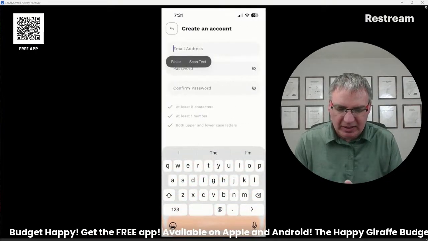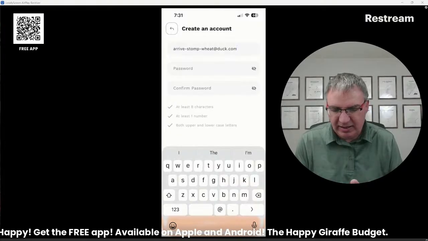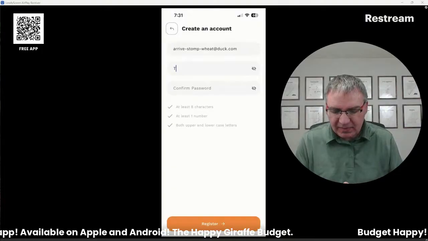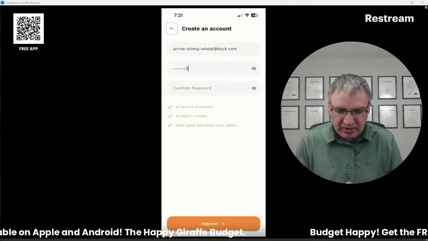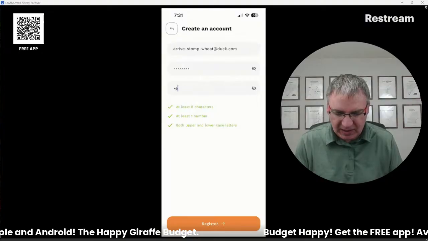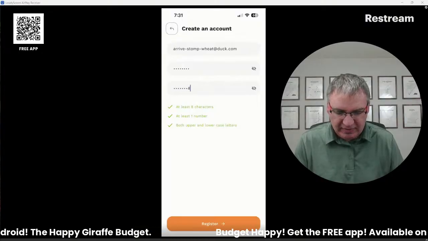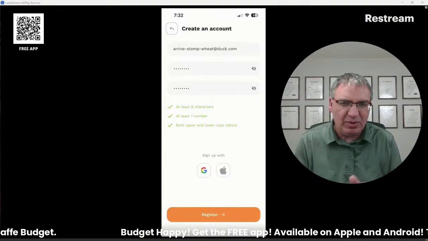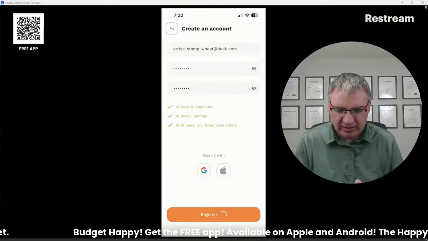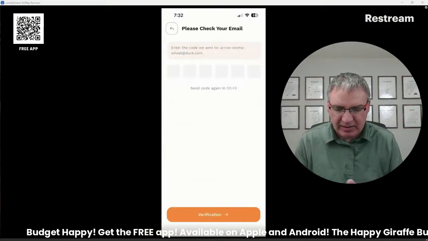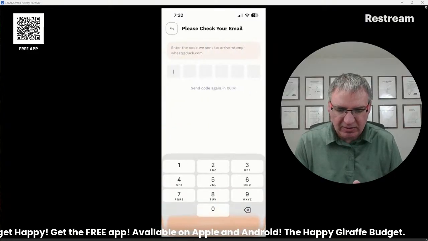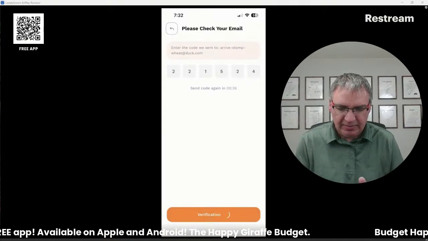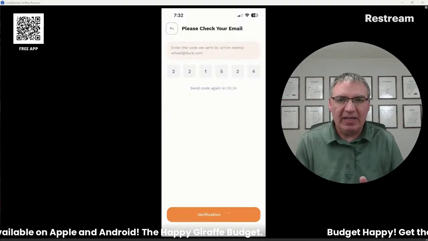Let's see, the email address I got, look at that, pasted right in there. I'm going to do a dumb password. Don't do this as your password. And I'm going to delete this account afterwards. You can also sign in with Apple or Google if you like doing that. That's probably a little easier. It'll send you a little confirmation code. There it is. Okay.